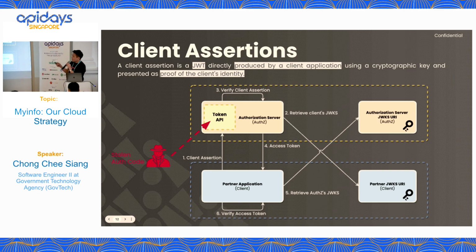In this case, when my authorization server receives the token request, I will reach out to my partner's JWKS URL to ask for the key and verify the token request. This partner JWKS URL is provided during the onboarding process, so I know where to go to get the key to check the signature. By doing this, my authorization server will know someone is trying to do something funny, and I'm going to reject this API call.